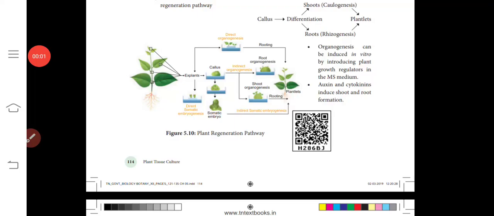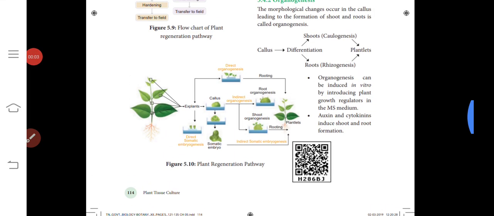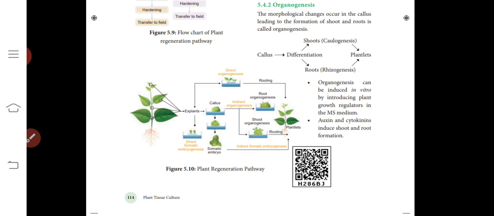We are discussing plant regeneration pathways. First, we discuss direct somatic embryogenesis.